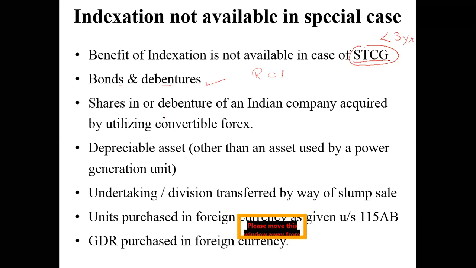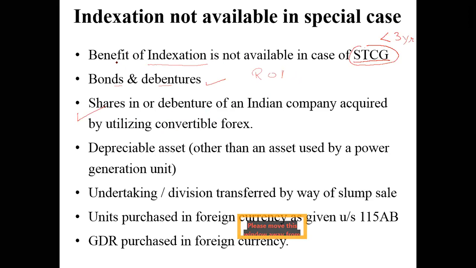Next, shares in or debentures of an Indian company acquired by utilizing convertible foreign exchange. In this particular case also the benefit of indexation is not applicable. So basically for financial assets, generally the concept of indexation is not applicable. Whether it is bonds, debentures, shares, an Indian company, a foreign company, convertible forex, whatever it is, the benefit of indexation will not be applicable for financial assets.